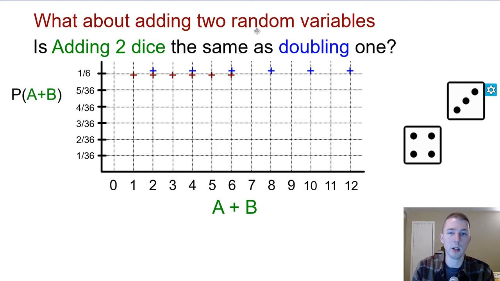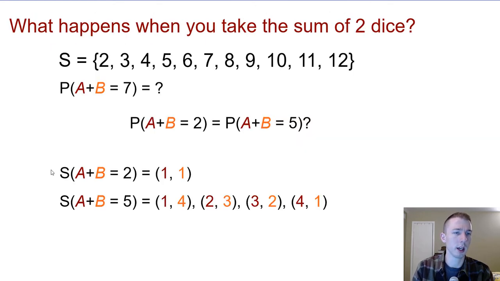So what about adding 2 random variables? Each time we roll a dice, it's its own independent random variable. If we add the sum of those dice, now our range of values is going to be anywhere from 2 to 12, which is the same range of values that we could have had when we doubled it, but now it's possible to get odd numbers. So let's go ahead and see what that looks like when we graph it out. First we need to look at what happens when you take the sum of 2 dice. The sample space is all the possible numbers from 2 to 12. That's all the possible sums of two 6-sided dice.